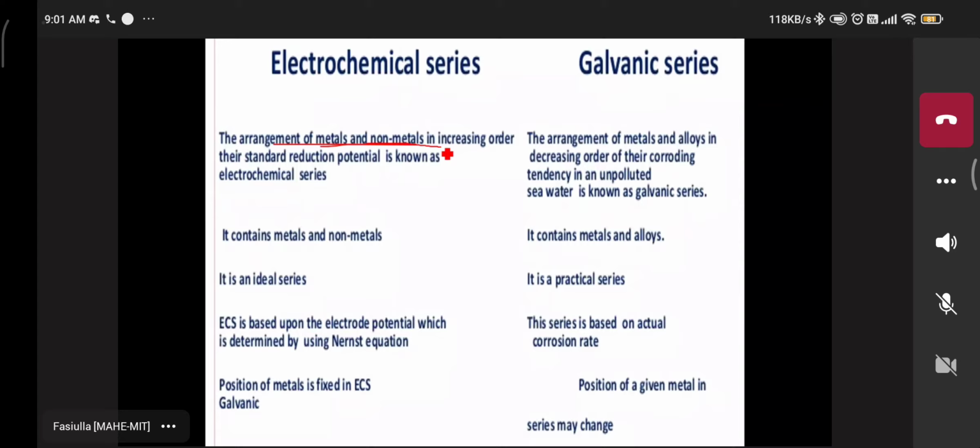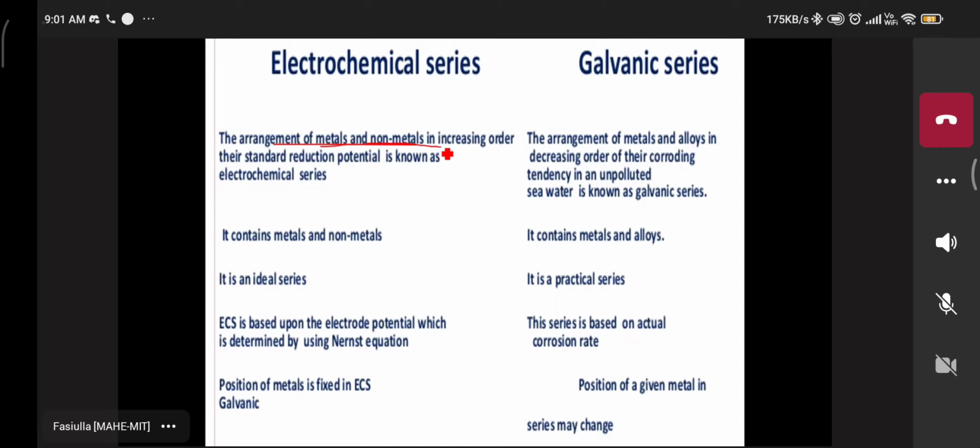Understood my question? Sir, can you repeat the question? In the electrochemical series, the metals and non-metals in increasing order are compared by the standard reduction potential.